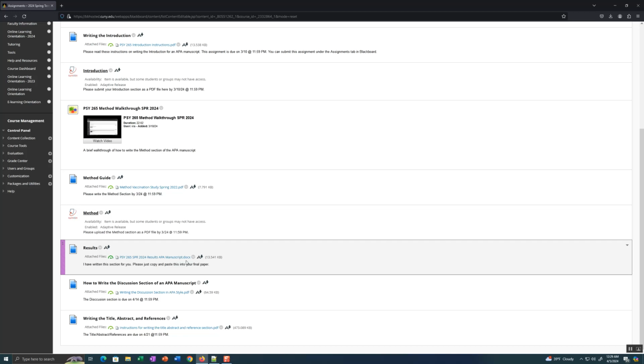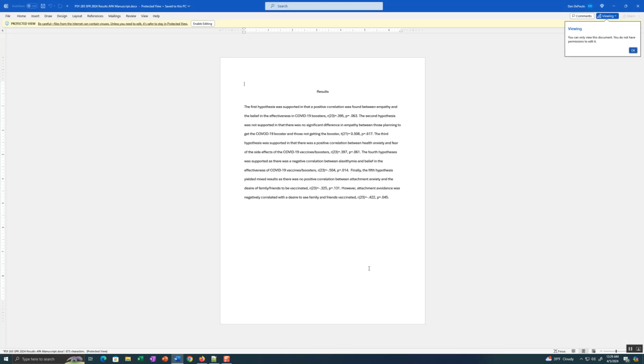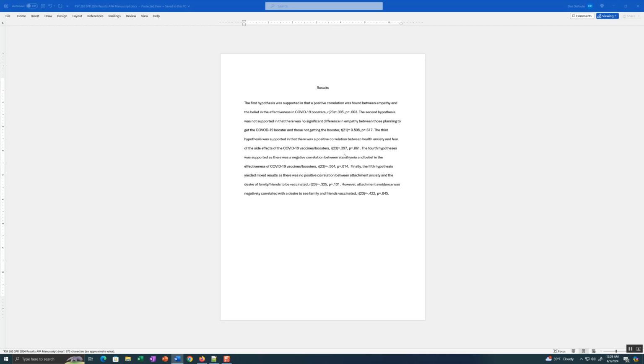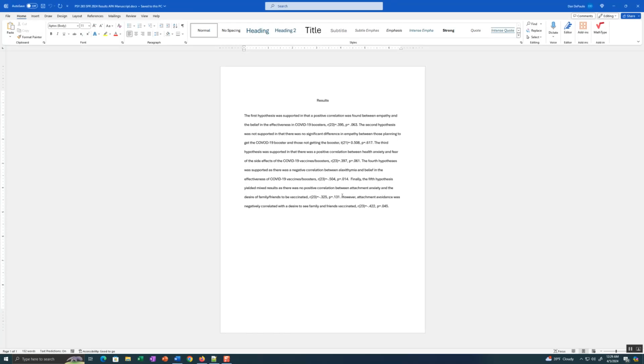Now we need to understand the results section to write the discussion section though. So let's take a look at this first. So here's the results section. The first hypothesis was supported in that a positive correlation was found between empathy and the belief in the effectiveness of COVID vaccine boosters. So hypothesis 1, supported. There's your correlation. R is 0.395. Now, P is 0.063.